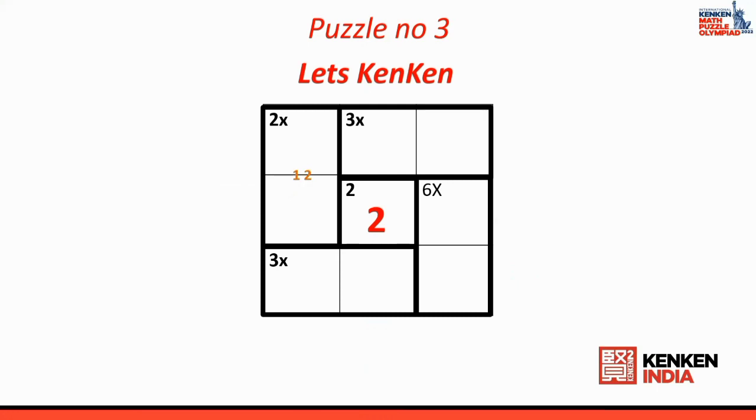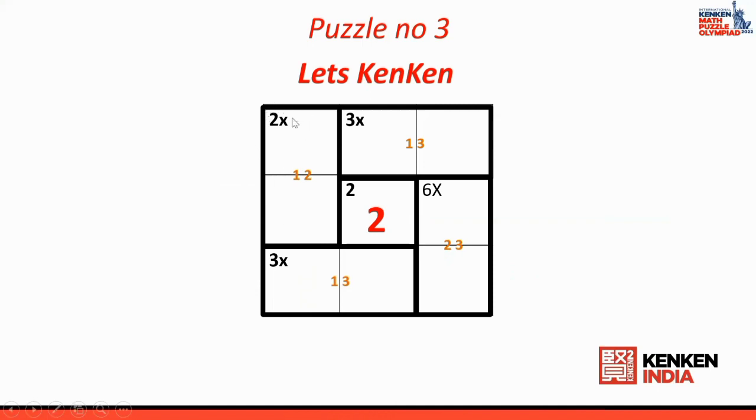Now you look at that 2 multiplied means I multiply 2 numbers, my answer should be 2. So 1 multiplied by 2 is 2. Next one is 3 multiplied means I multiply 2 numbers, I should get the answer 3. So 1 multiplied by 3 is 3. And the next one is again the same thing here. The last one, 6 multiplied. 2 numbers I multiply, I should get 6. What are the options? 3 and 2. So 3 2s are 6. Now my possibilities, everything is ready. Now I need to start solving this puzzle. These are very, very easy.